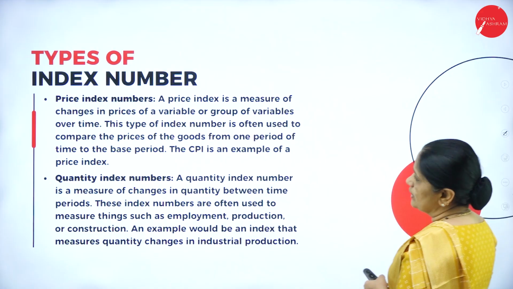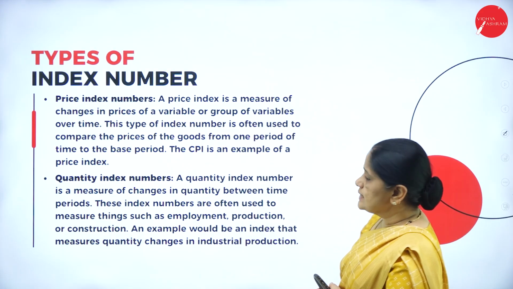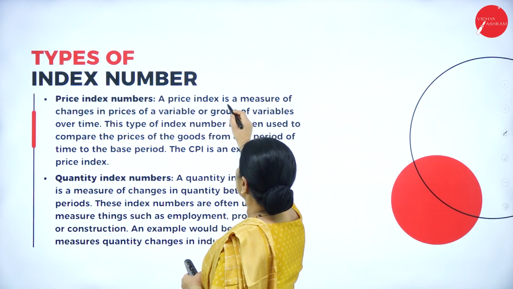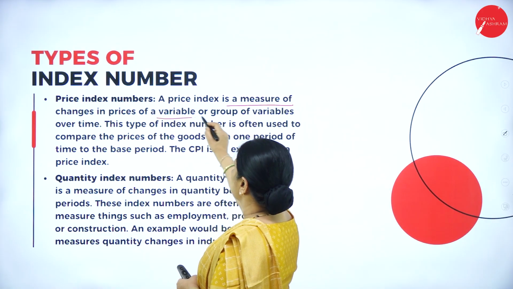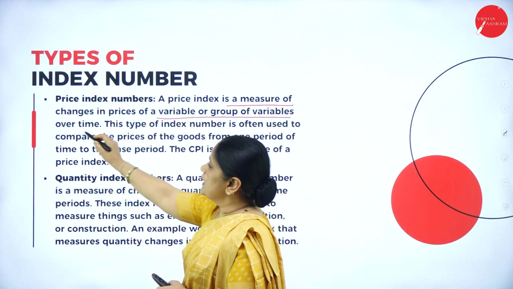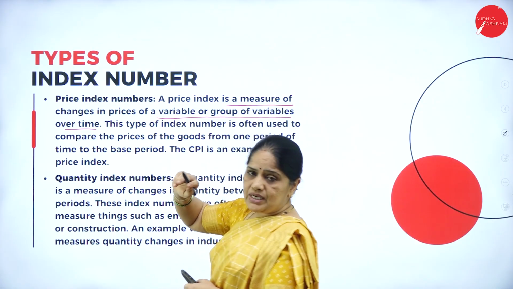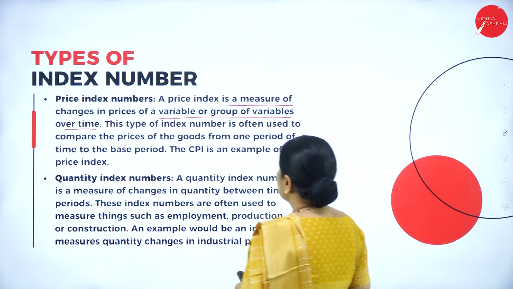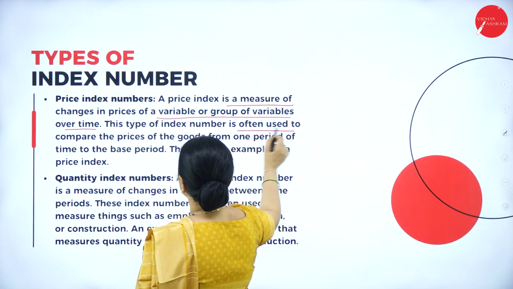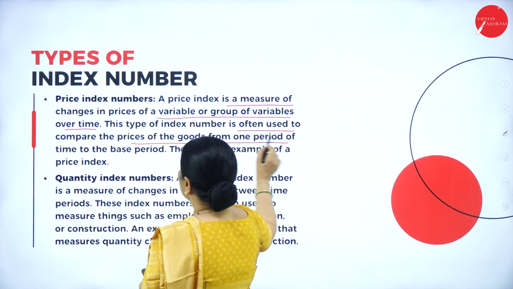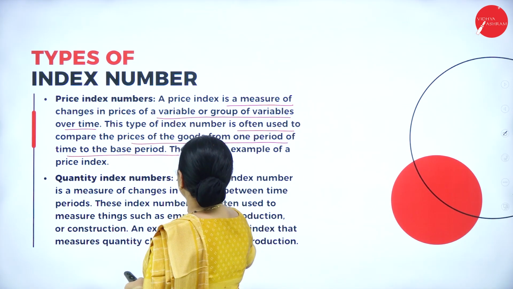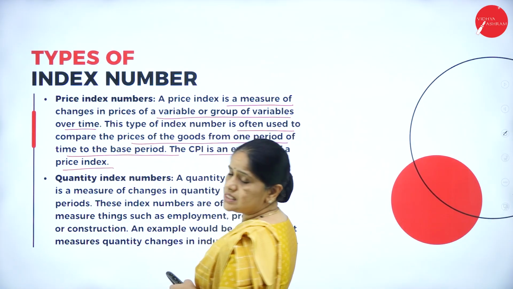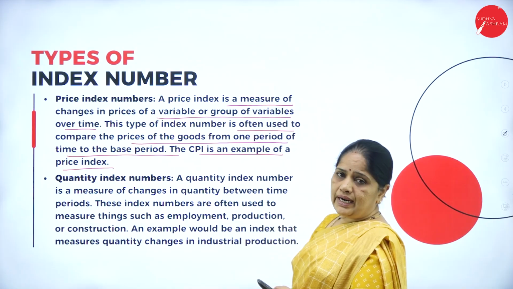Now, let us look into the different types of index numbers here. So, what do we mean by the price index number? A price index number is a measure of the changes in the prices of a variable or a group of variables over time. So, we are measuring the prices of different variables over a period of time. This type of index number is often used to compare the prices of goods from one period of time to the base period. The CPI is an example of the price index. Now, what is CPI? Consumer Price Index.